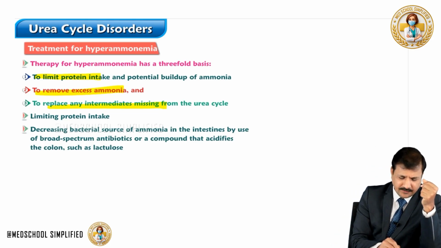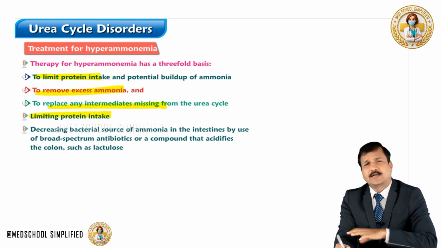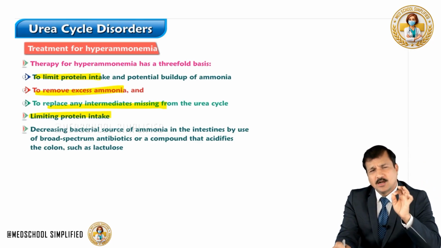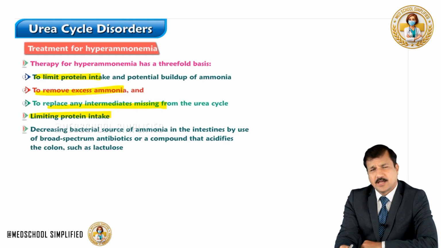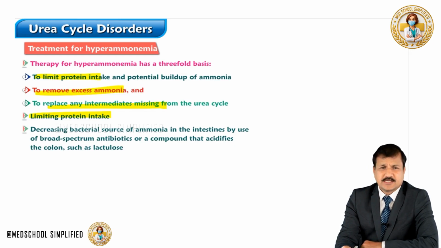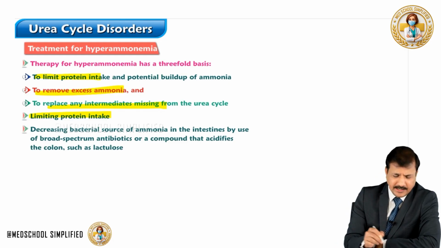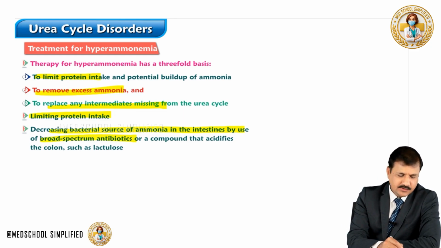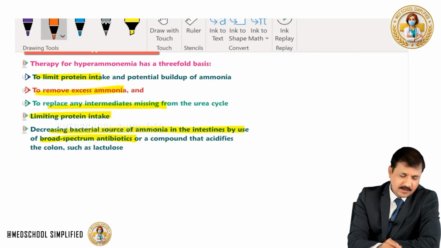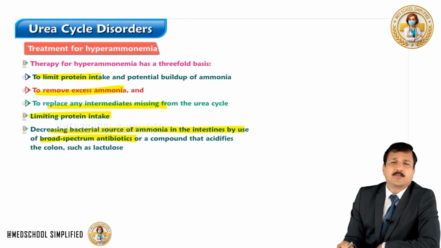Limiting the protein intake. First thing, when you limit protein intake or give a small amount of protein in small frequent meals, you decrease a sudden rise in ammonium ion, so it may control hyperammonemia signs. Or decreasing bacterial source of ammonium in the intestine by using broad spectrum antibiotics, which will sterilize the intestine by killing ammonia producing bacteria.